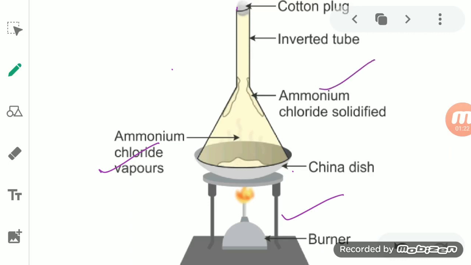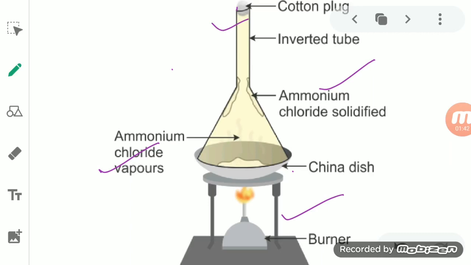This inverted funnel is there so that the ammonium chloride will get evaporated and be present on the neck of this funnel. At the neck of the funnel we will also put a cotton plug. What is the role of the cotton plug?